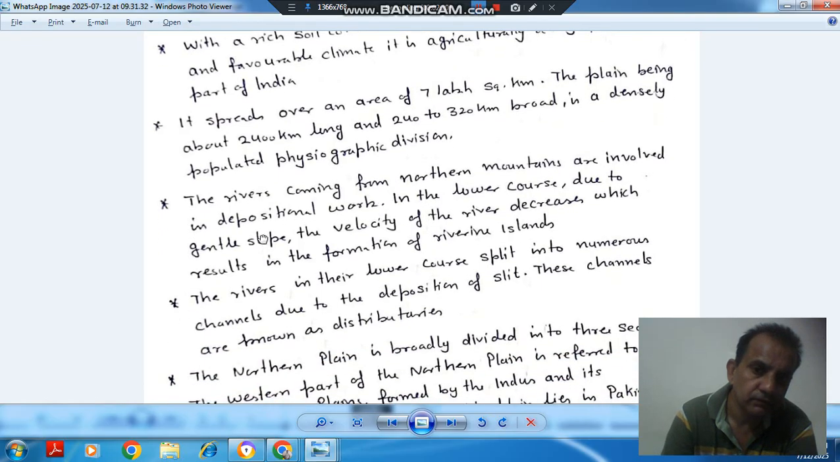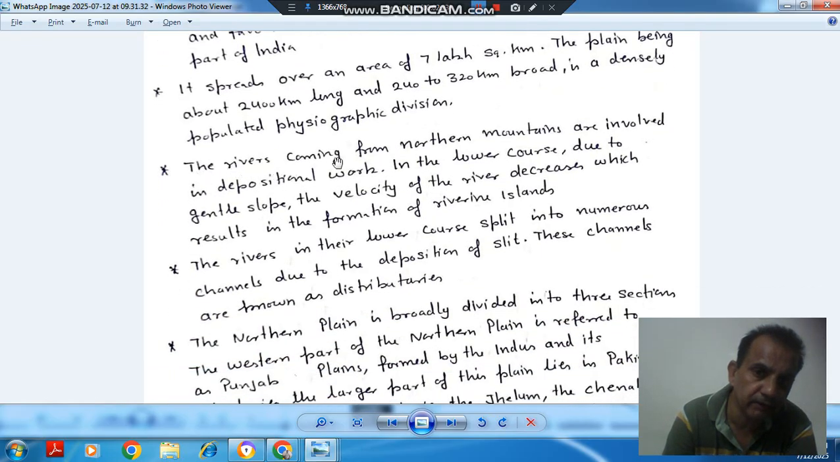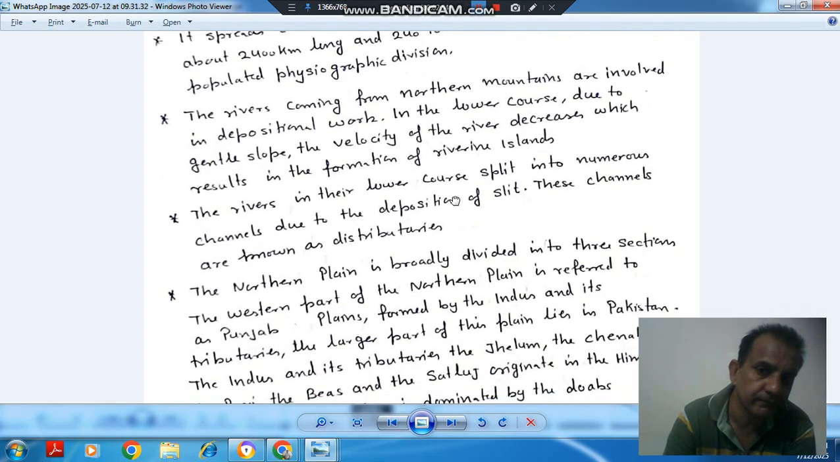Okay. Next point is the rivers coming from northern mountains are involved in depositional work. In the lower course, due to gentle slope, the velocity of the river decreases, which results in the formation of riverine islands. So as the river comes from the mountain, the slope initially is very high, but in the lower course, the slope is gentle, and this results in riverine islands.